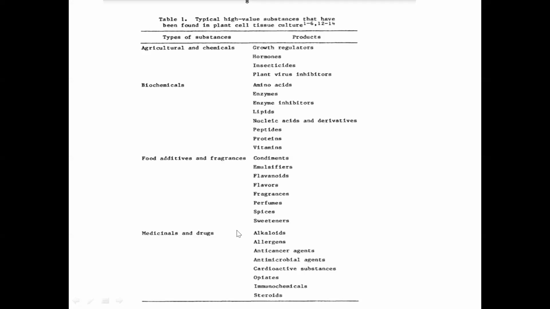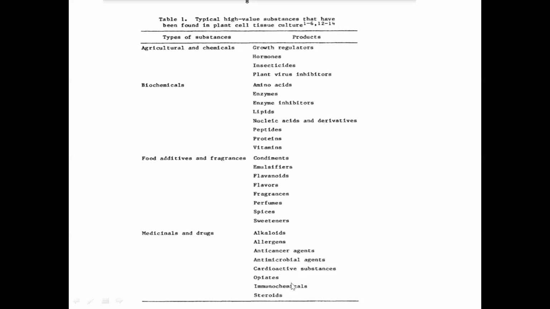Alkaloids are the most popular one because most of them are anti-cancer agents, allergens, antimicrobial agents, and cardioactive substances. You have this vincristine. Then opiates are there, which are actually the morphine group, sedatives. Opiates are used as antidepressants.